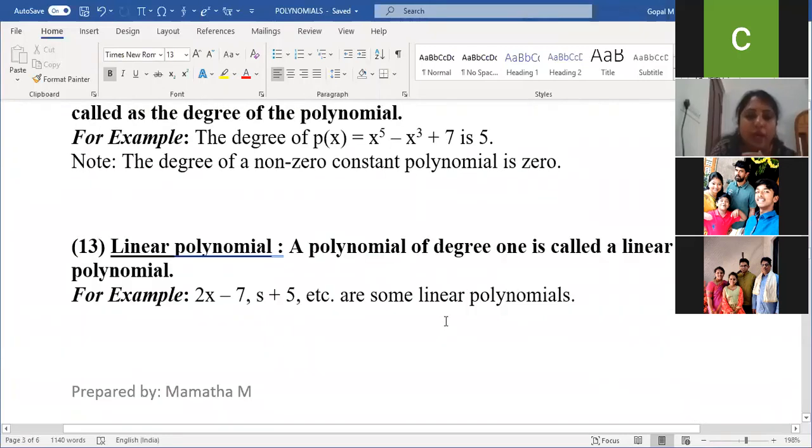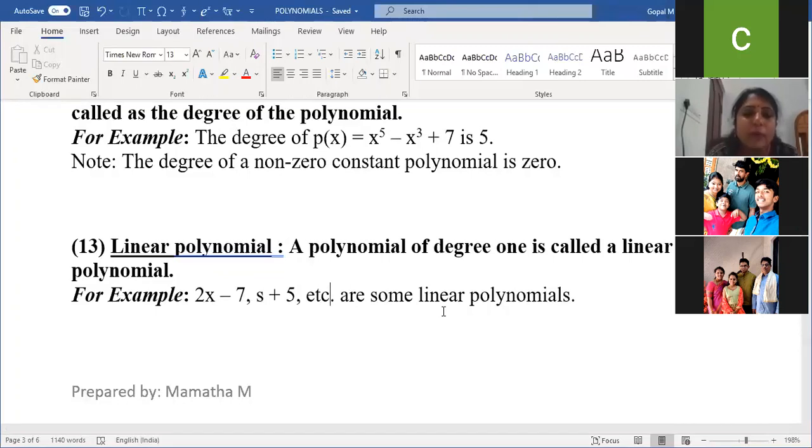Now we'll discuss, based on degree, we are dividing polynomials into a few types. If the degree of the polynomial is 1, that is nothing but a linear polynomial. A polynomial of degree 1 is called a linear polynomial. See, what's the degree of this first term variable x? 1. What's the degree of this? 1. So if the degree of the polynomial is 1, that is called a linear polynomial. Am I clear, children?